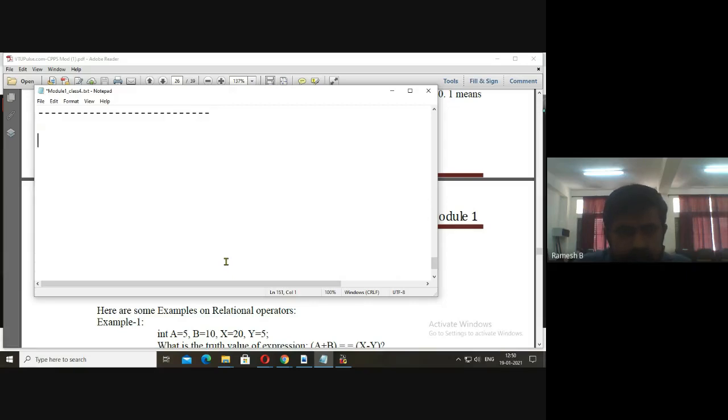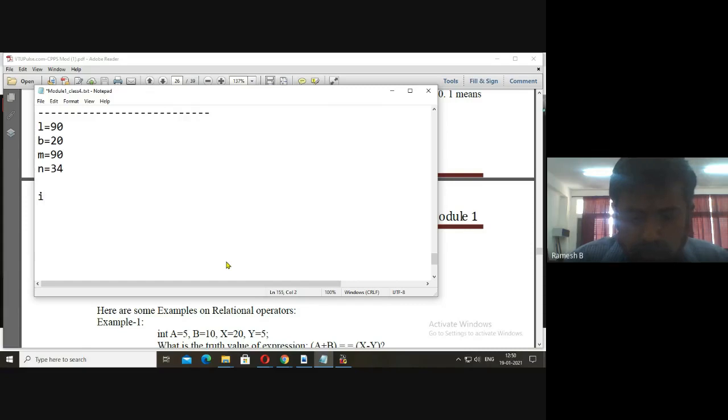I'll take L is equal to 90, B is equal to 20. Now I'll take M is equal to 90, N is equal to 34. Now L plus N is greater than M plus B. We can do like this also.